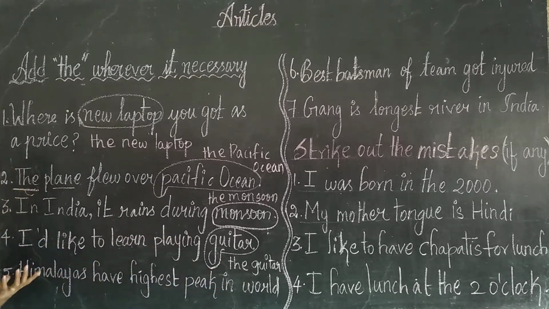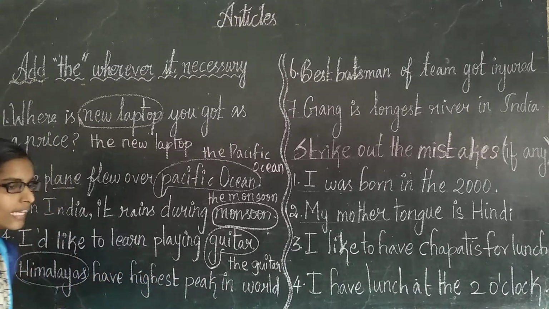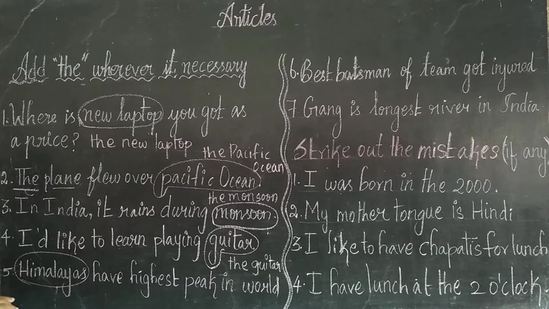And fifth one, Himalayas have highest peak in world. In this sentence, we are going to add the article the in three places. Just look, what are the places? Himalayas is a large geographical area. So before large geographical areas, we have to use the article the. The Himalayas.